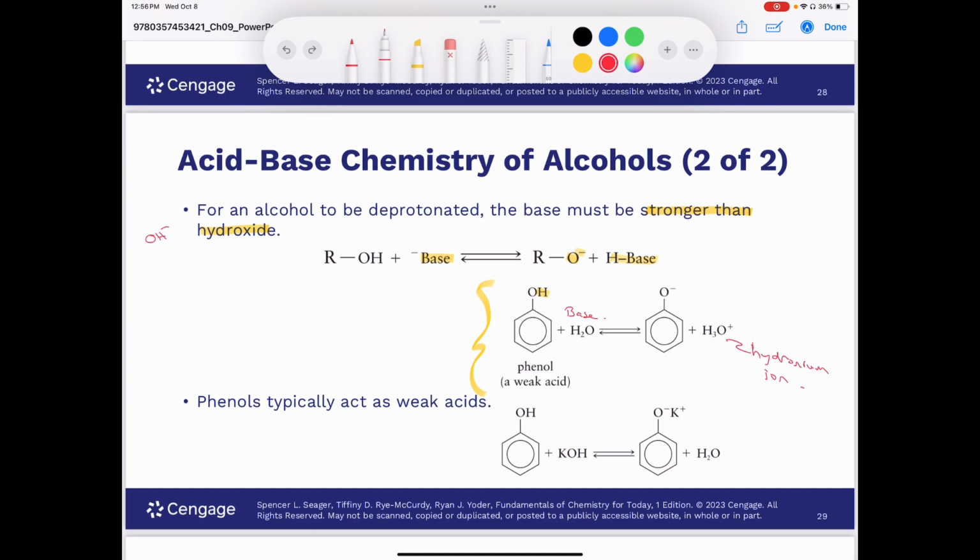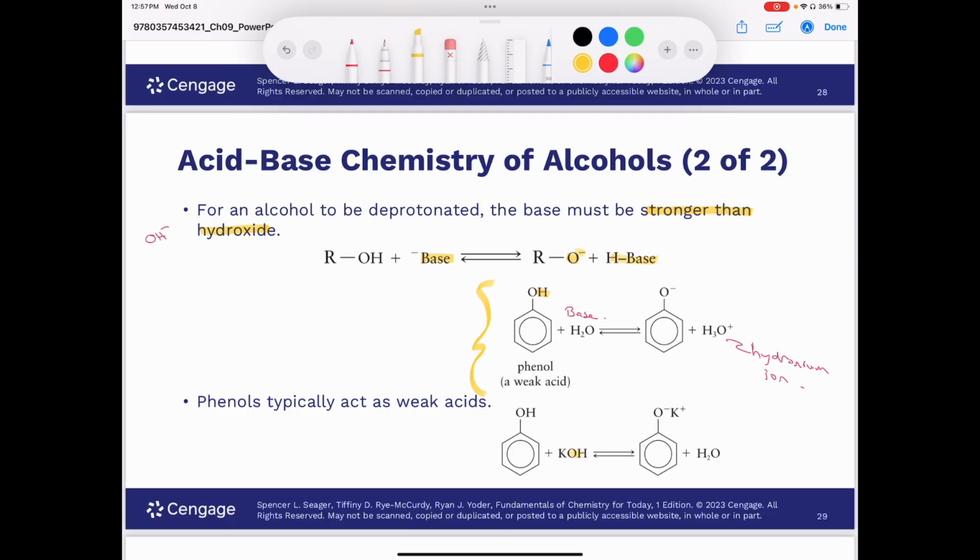So again, we see this reaction between the phenol and water, where the phenol loses the proton to water, so that means water is the base. And then we also see this reaction between phenol and potassium hydroxide. And keep in mind that hydroxide is an extremely strong base. And so it's going to pull the proton off, or the hydrogen atom, I should say, off of the phenol.